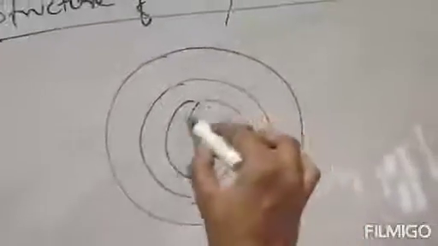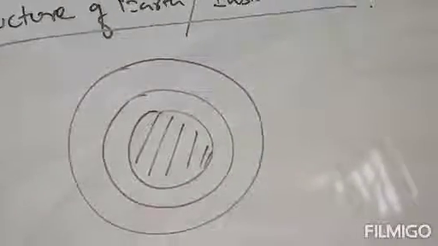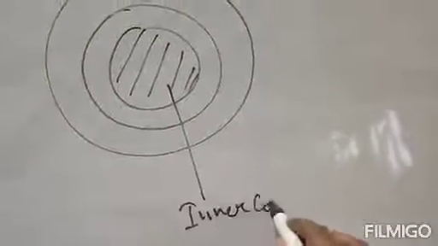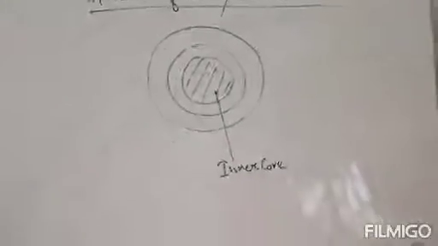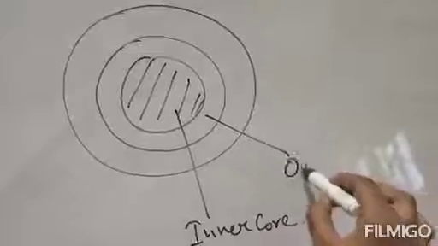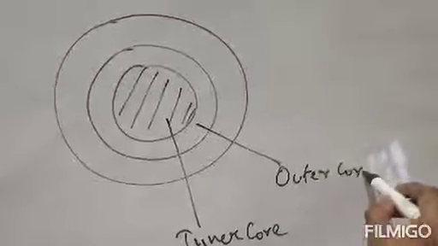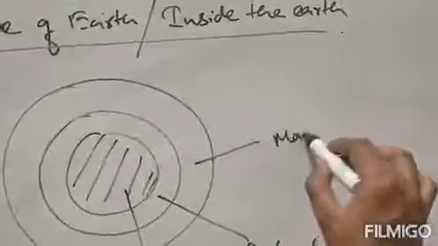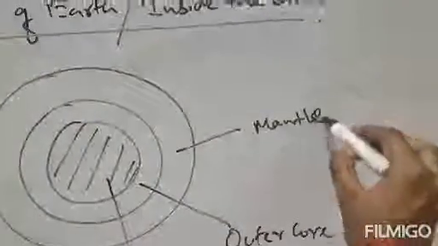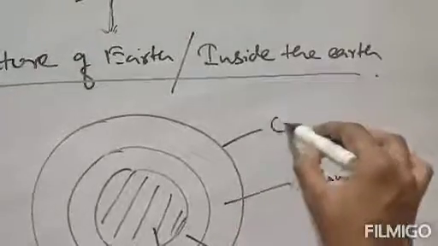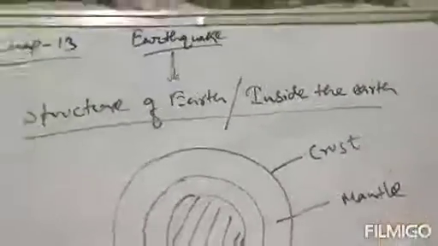These are some layers of earth. This is the inner core of earth. Next, this is the outer core. After the outer core, this is known as the mantle. And lastly, this is known as the crust, or earth's crust.